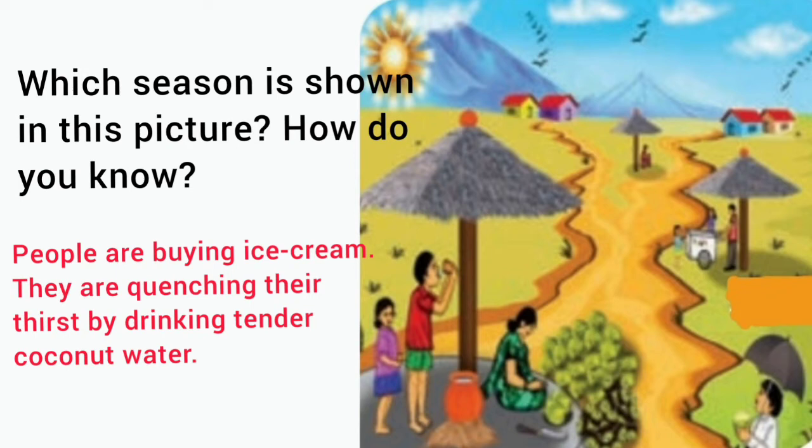They are quenching their thirst by drinking tender coconut water. During the summer season, we feel too thirsty, so we drink too much water and tender coconut water, and we can also eat ice creams.